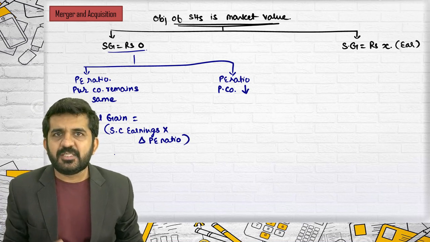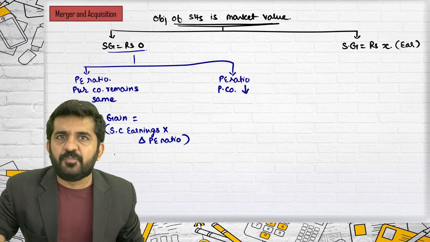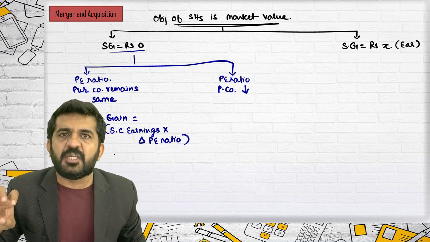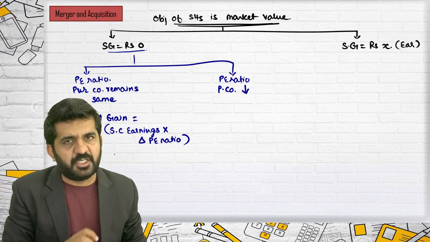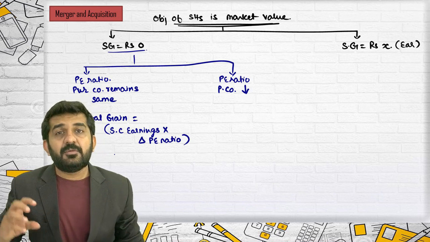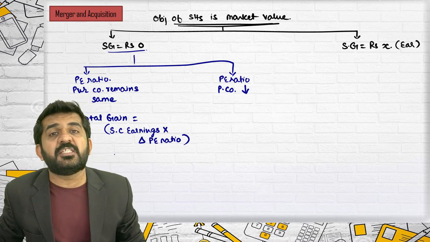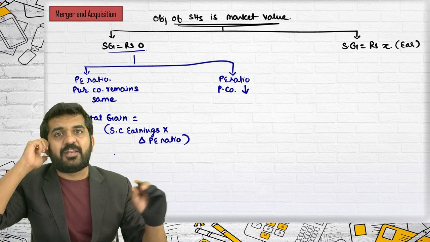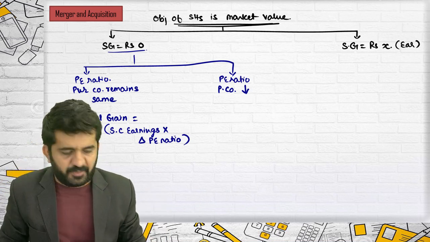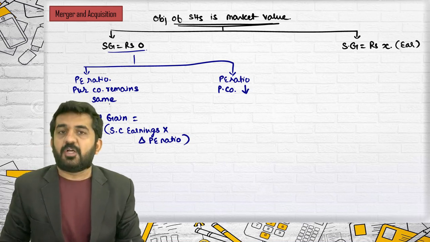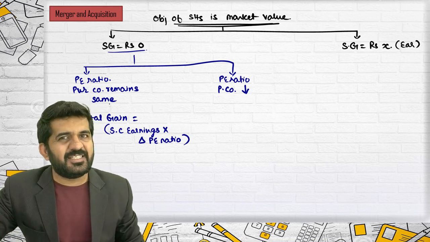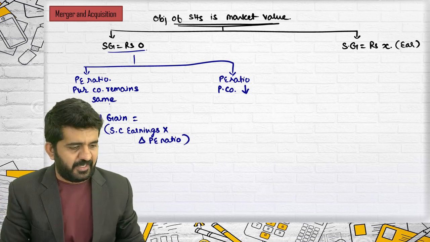We have learned this. What is the profit because of merger is when a purchasing company's PE ratio is higher and selling company's PE ratio is lower, the selling company's earnings now will be multiplied with purchasing company's PE ratio. So there will be a profit and this will be a profit. Sorry. And PE ratio of the company is remaining same. So purchasing company's PE ratio is not affected.